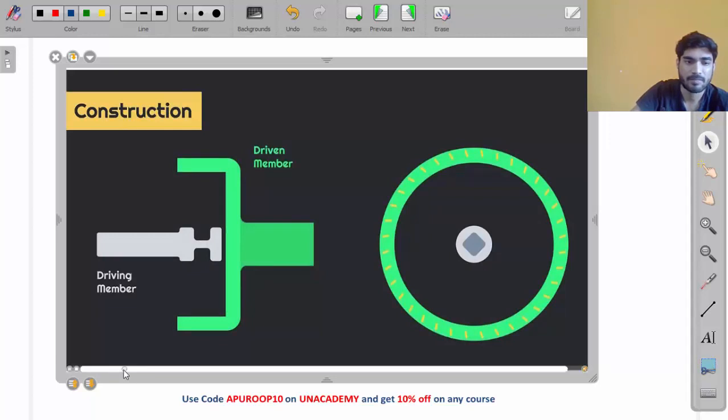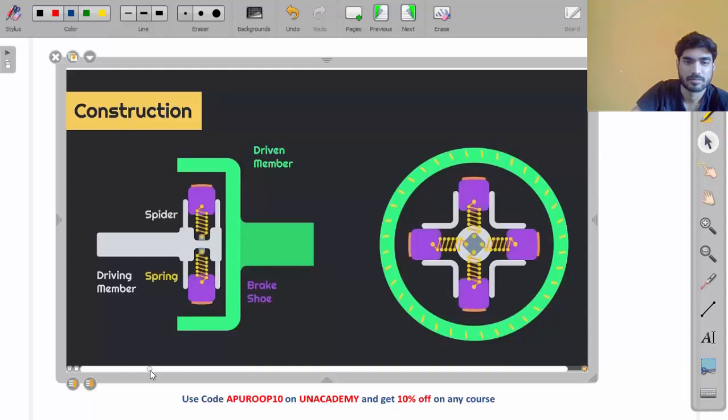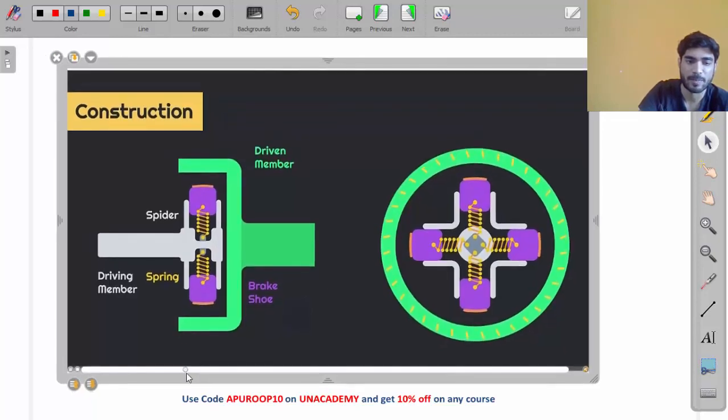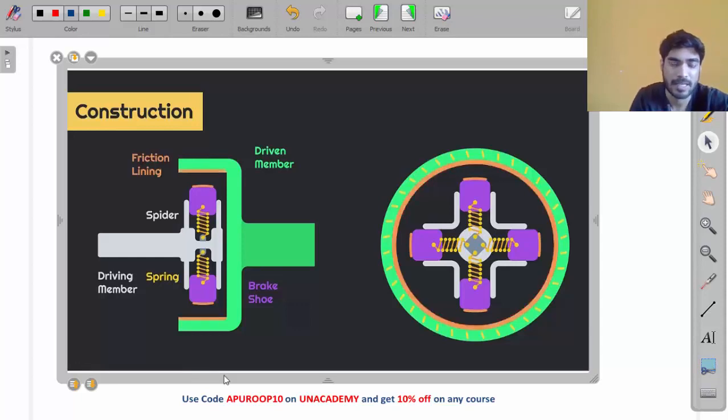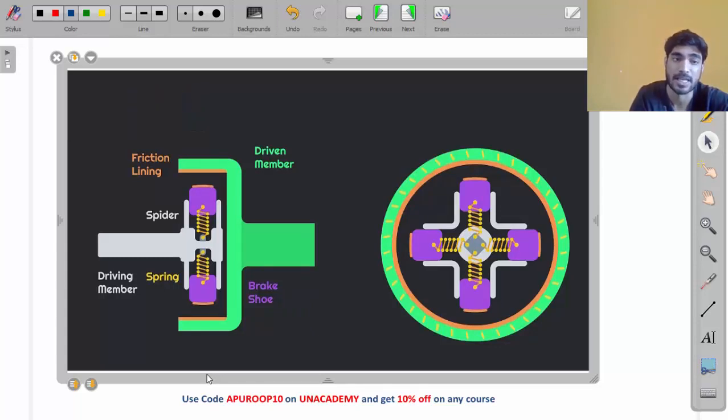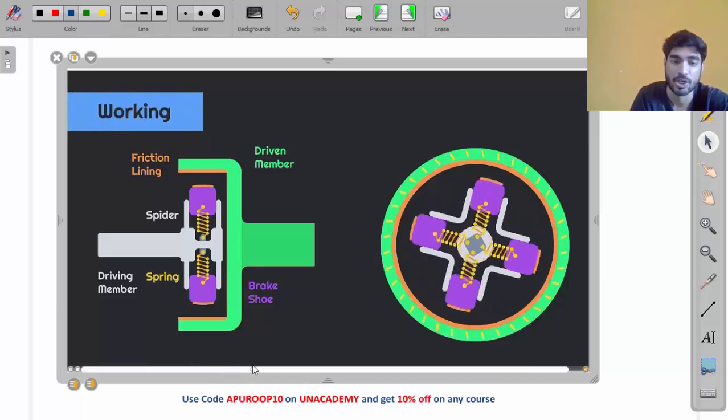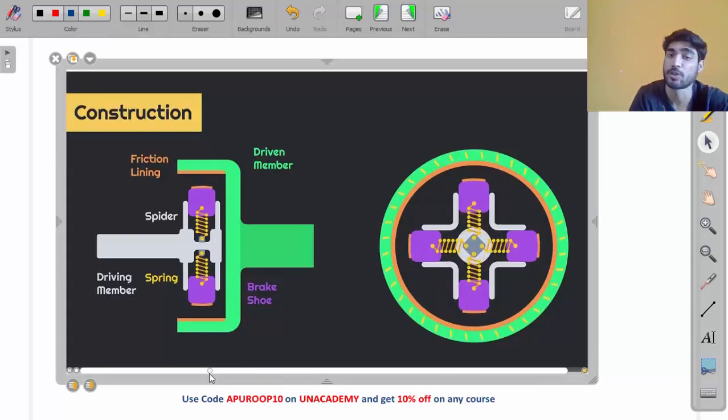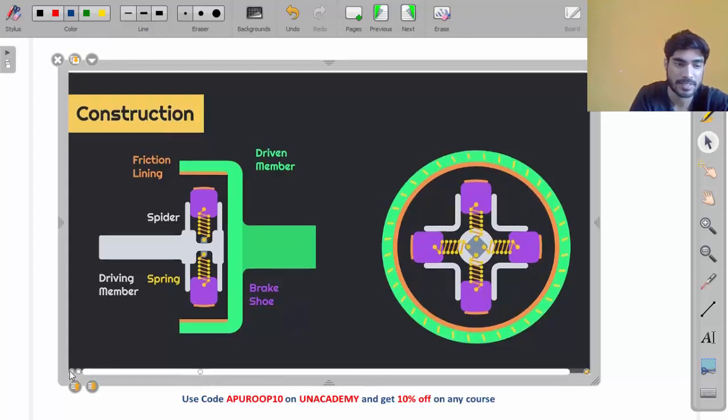Then these purple parts are the brake shoes, which are connected by means of springs. Then there is friction lining between the shoe and the driven member drum. Why do we need friction lining? Because the coefficient of friction should be very high.